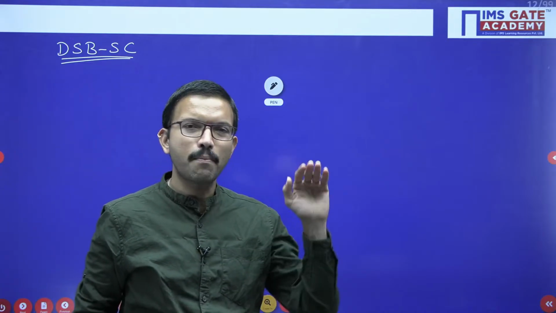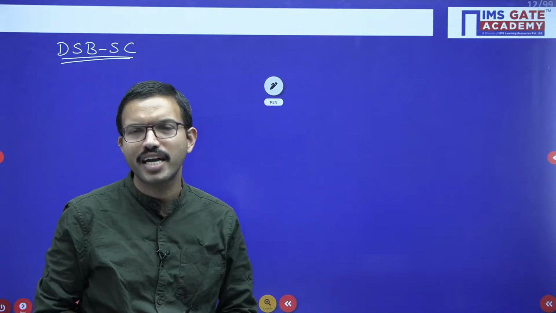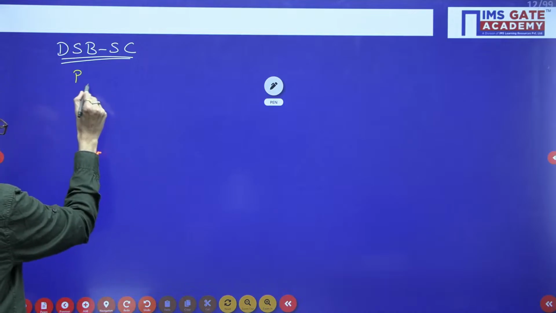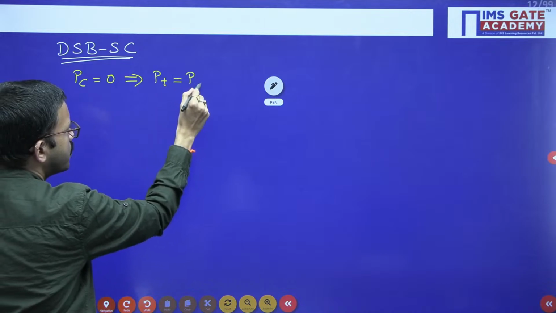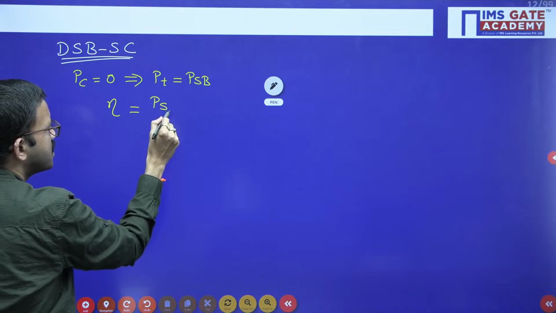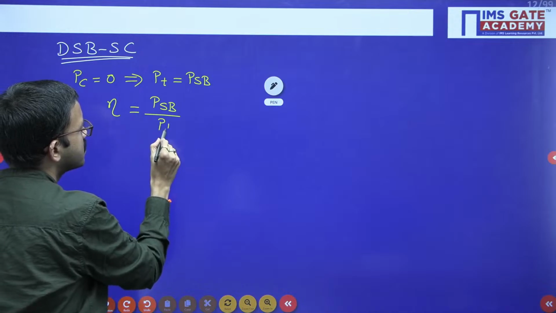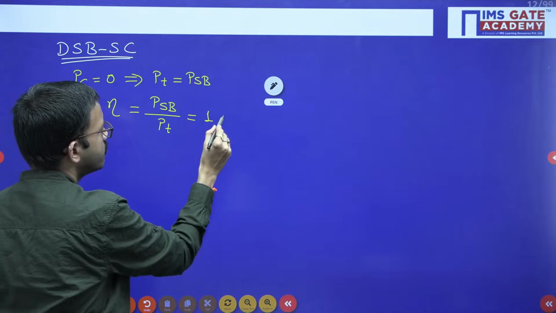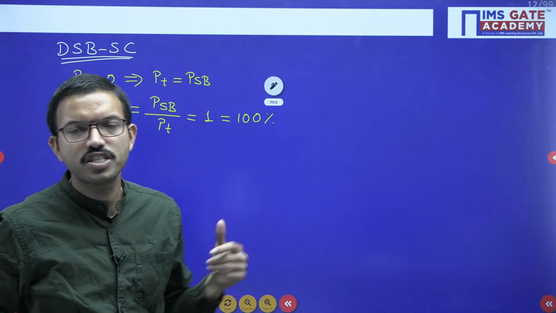So here we are completely suppressing the carrier. That means the entire power is given only to the sidebands. So in this case the carrier power is 0, and the transmitted power is equal to the total sideband power. So efficiency eta equals the message signal power, that is the total sideband power, divided by the transmitted power. Since the total sideband power and the transmitted power are the same, in this case you get 1, which is nothing but 100%. So just see the beauty of this particular technique.